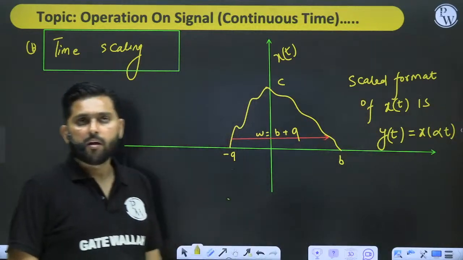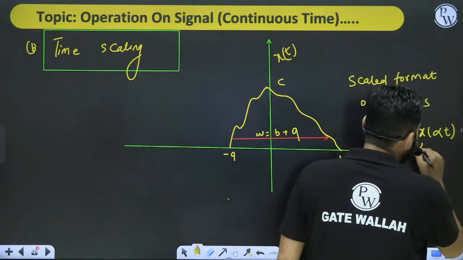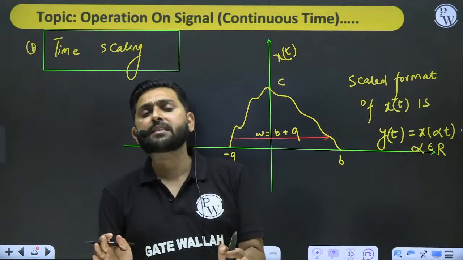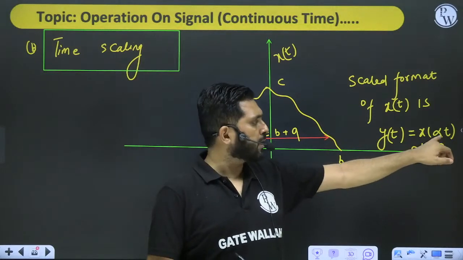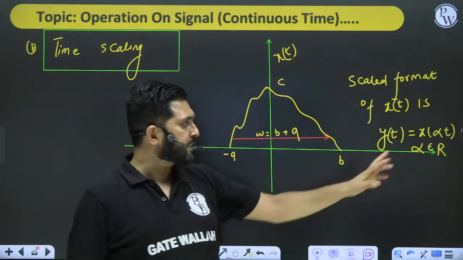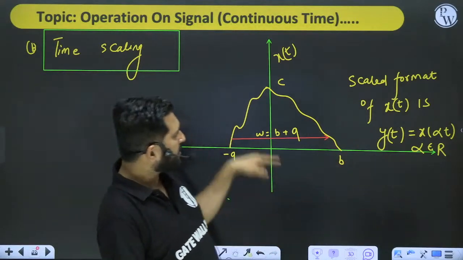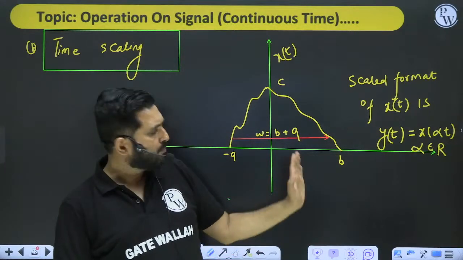Mind it, y of t is equal to x of alpha t, where alpha belongs to the real numbers. Mind it, guys, that's a very important point. As long as x-axis operations are performed, you do not have to worry about the position of this alpha. Alpha is always real if it's inside the bracket, because this axis is always real. This axis may be imaginary or complex, whatever, but this axis is always real.